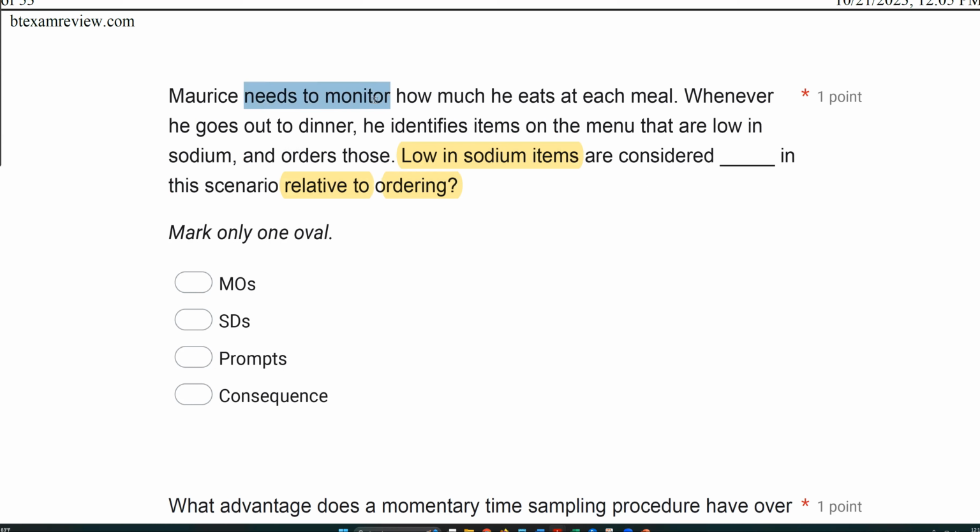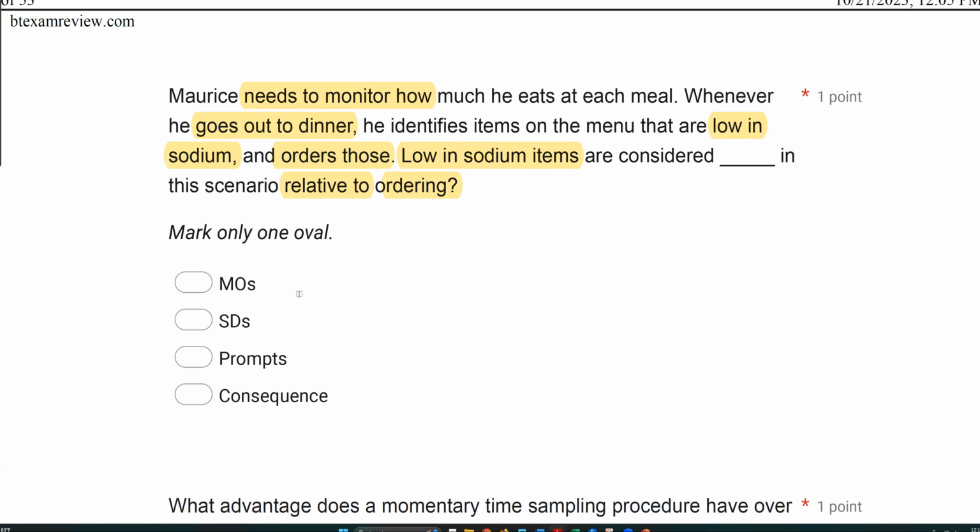Maurice needs to monitor how much he eats at each meal. Whenever he goes out to dinner, he identifies items on the menu that are low in sodium. So we have these low in sodium items, and he orders those. So right before ordering, he sees they're low in sodium, meaning the low in sodium items are SDs, because they're signaling to him there's reinforcement available for ordering that item. So low in sodium items are considered SDs in the scenario relative to ordering.